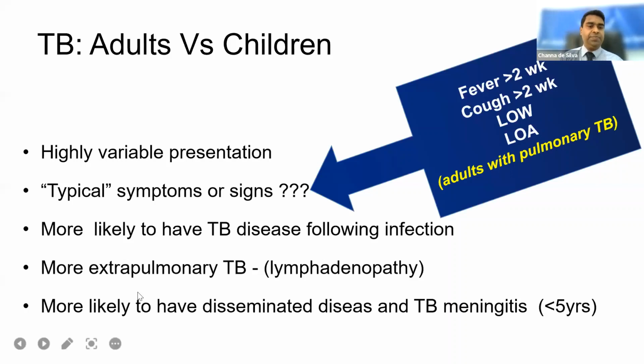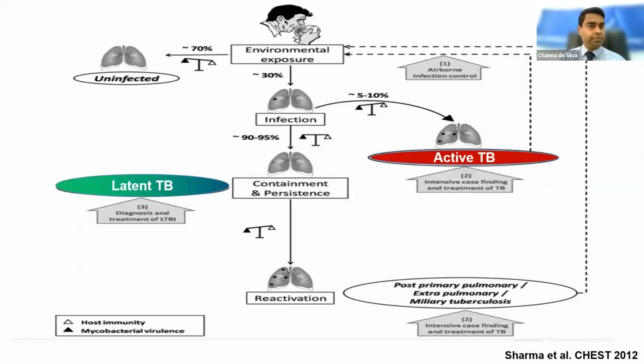I will show you figures. Another thing is more extrapulmonary involvement, especially TB lymphadenopathy in children. And the dangerous thing is they are more likely to have disseminated disease and TB meningitis, especially the vulnerable group, which is children less than 5 years of age.